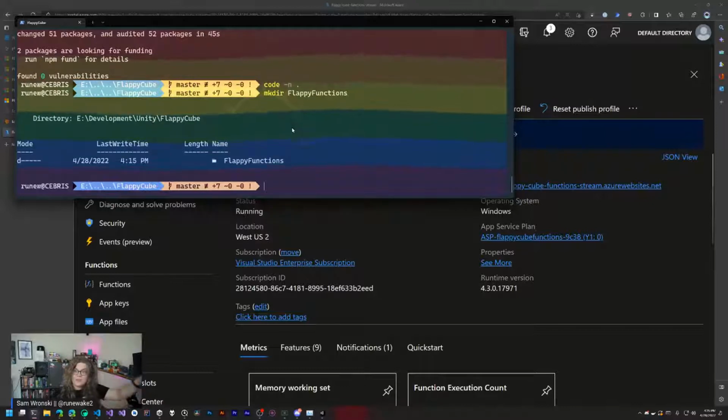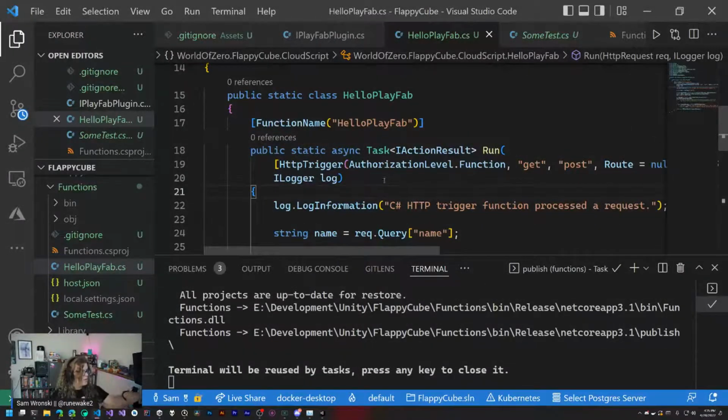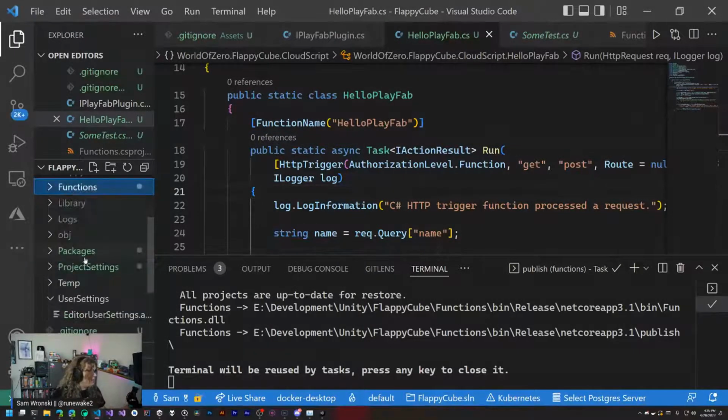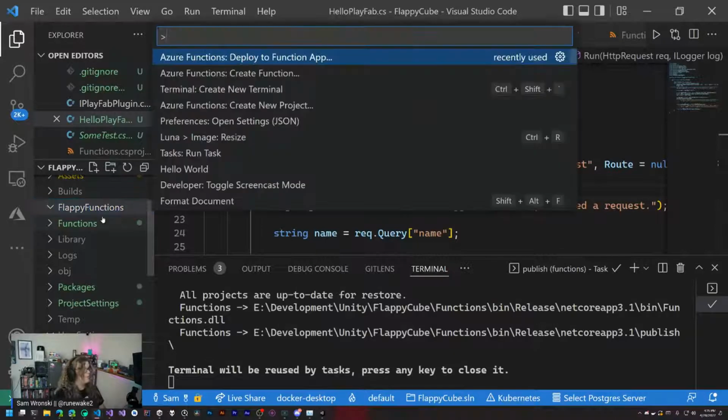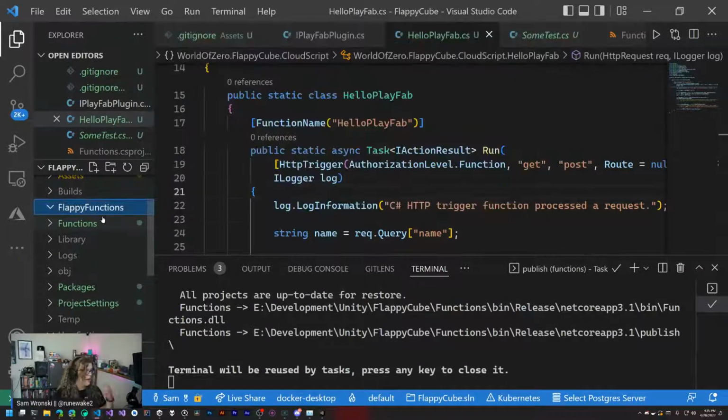So we're just going to create a directory for us to store these functions in. And then we are going to jump into here, which is the previous ones. And now we have Flappy Functions, which is its own separate thing. So let's create a new Azure Function project. And that should hopefully initialize something.